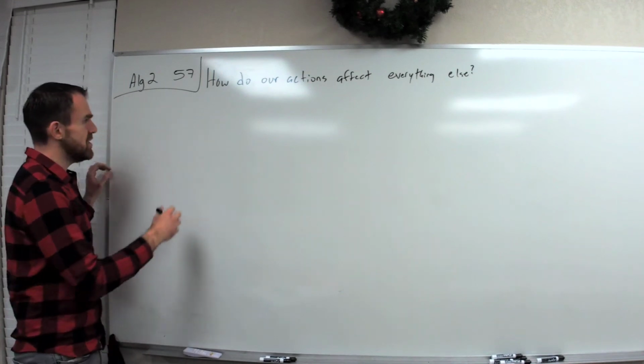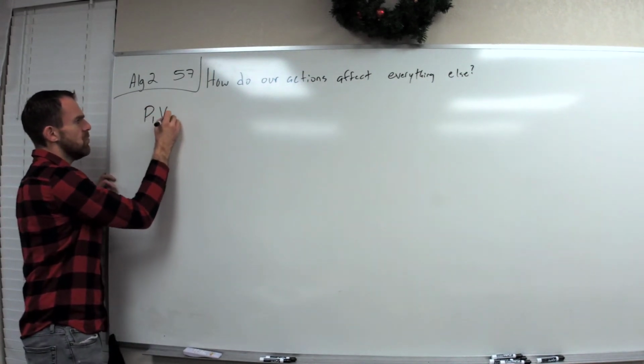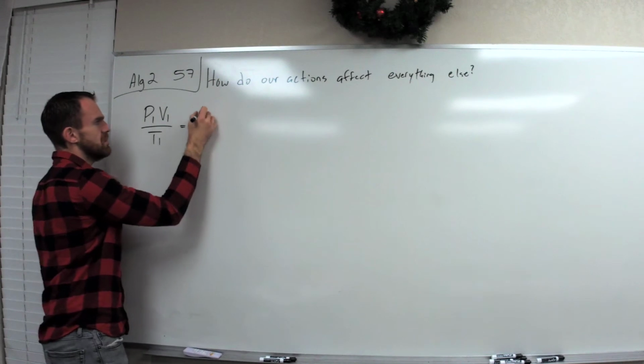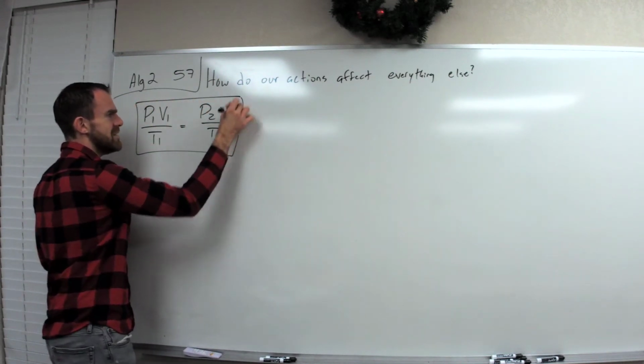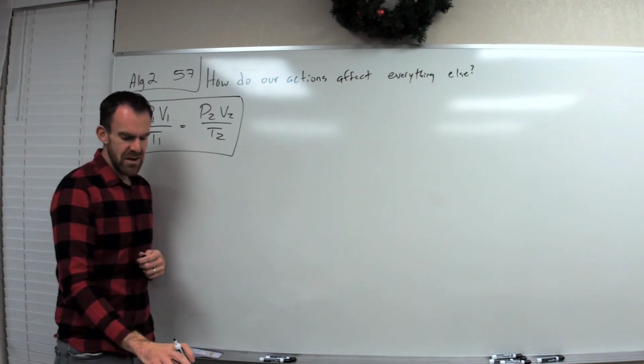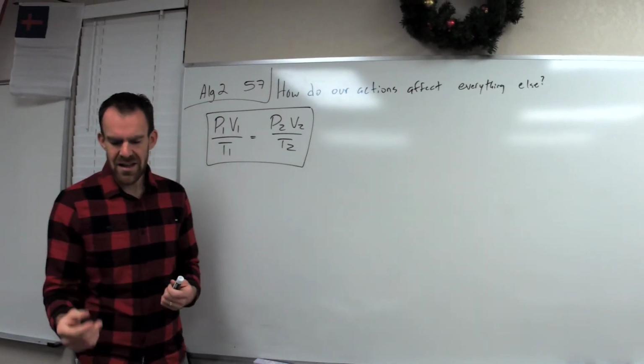The big equation that you need to know is P1 V1 over T1 equals P2 V2 over T2. Go ahead and write that down on your notes. That is the big equation for the day. What do these letters stand for?